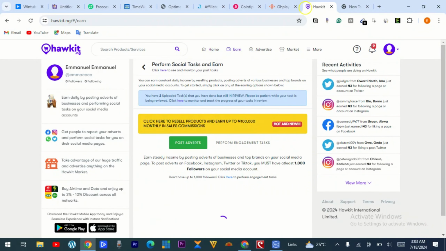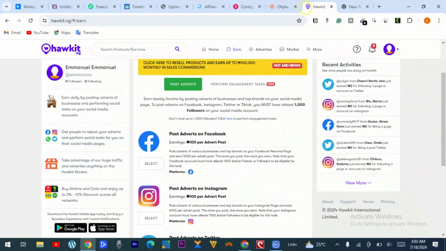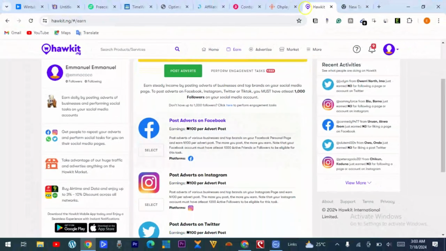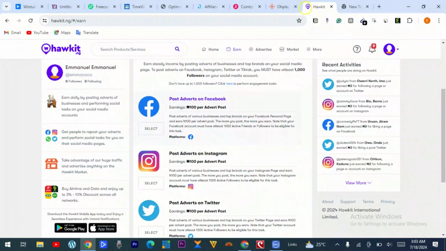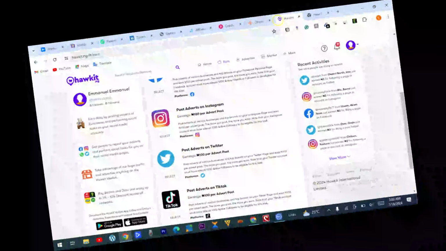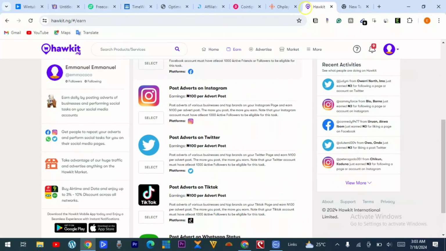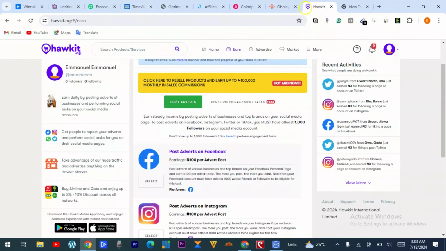So you have them here. You post adverts on your Facebook page, you get paid 100 naira. Post adverts on your Instagram page, you get paid 100 naira. You post adverts on your Twitter page, you get paid 100 naira. TikTok the same way, and then WhatsApp status is 50 naira.